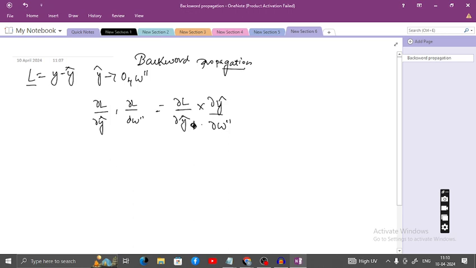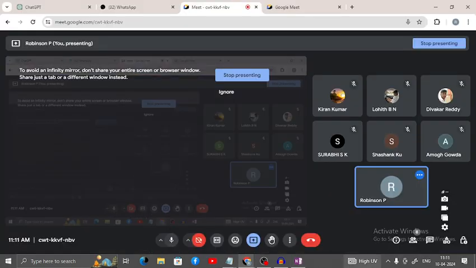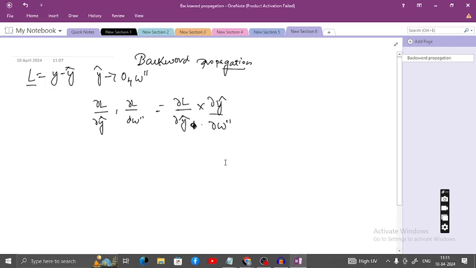I'm differentiating the loss with respect to the predicted output, because the loss is dependent on the predicted output. So it is dou L by dou y dash.